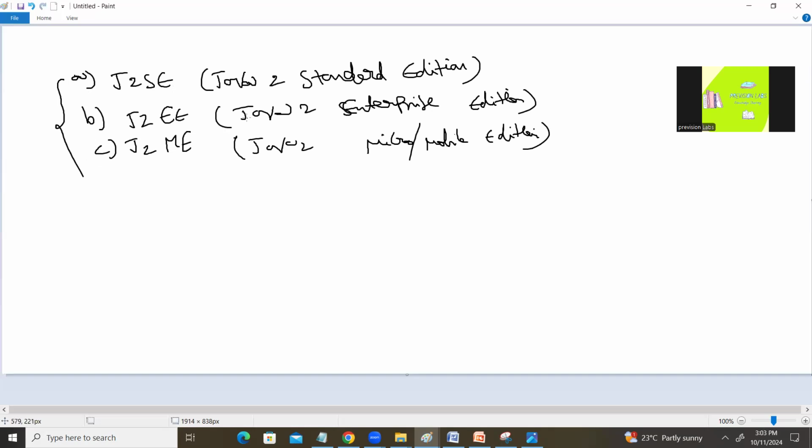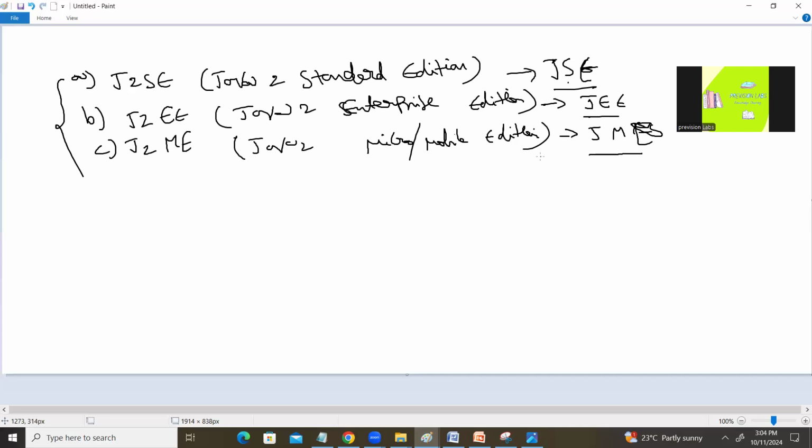However, after that, we started calling these JSE. J2SE is nothing but JSE, and J2EE is nothing but JEE, and JME. So we started calling these JSE, Java Standard Edition, Java Enterprise Edition, Java Micro or Mobile Edition.